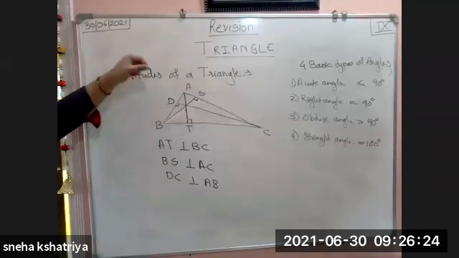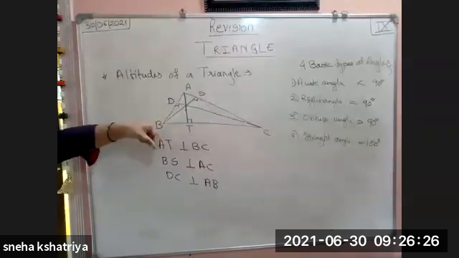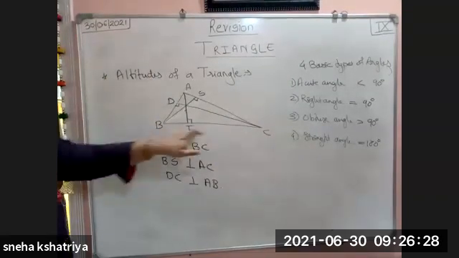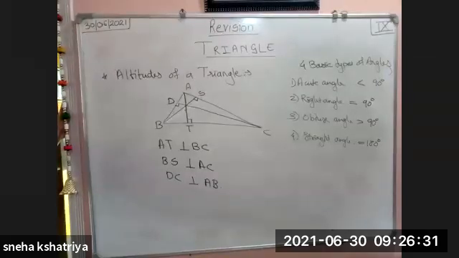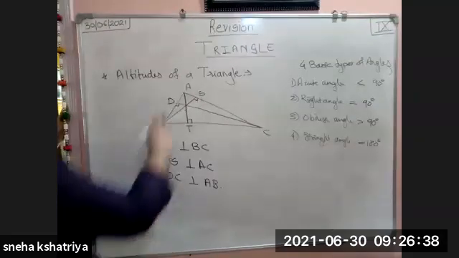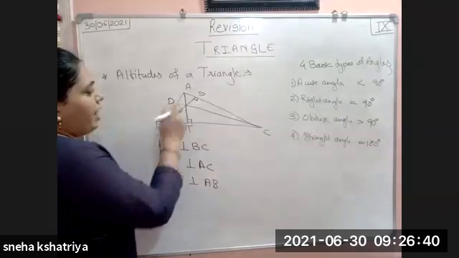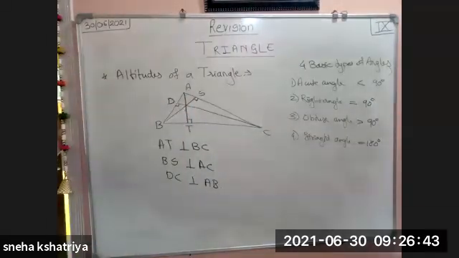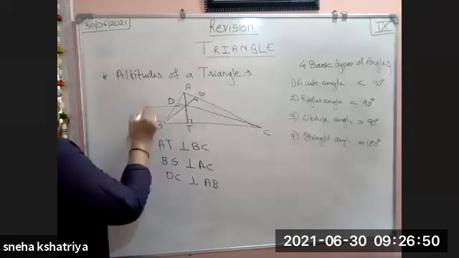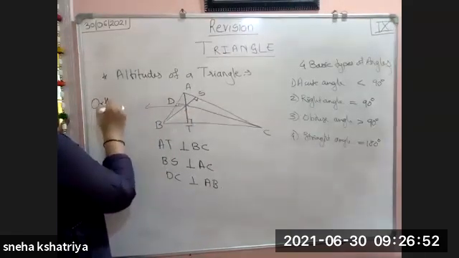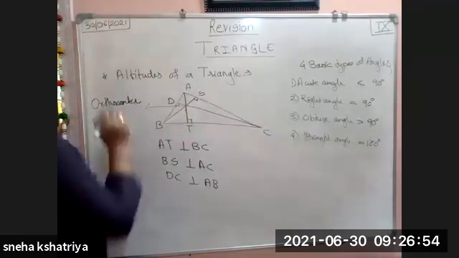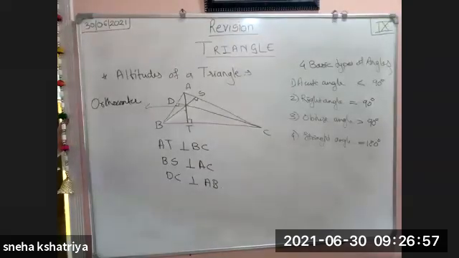Altitudes means what? Any perpendicular line drawn from a vertex to the opposite side is called an altitude. Okay, so this is an acute angle triangle. If we draw all the altitudes, they pass through only one point, and that point is called the orthocenter.